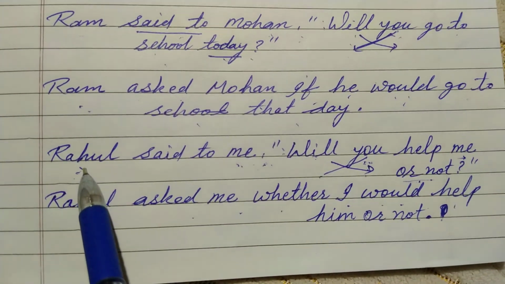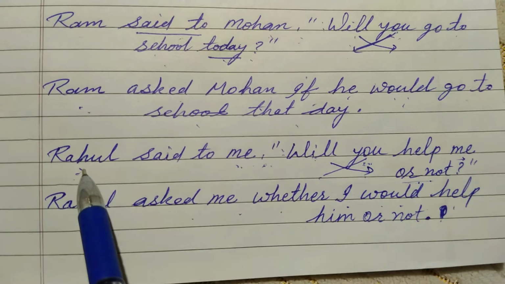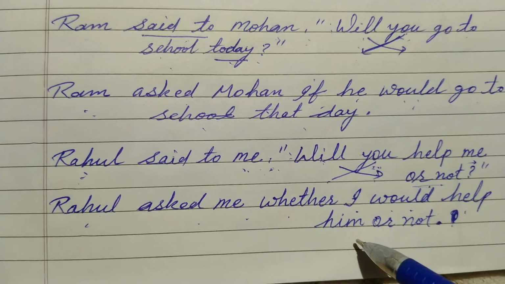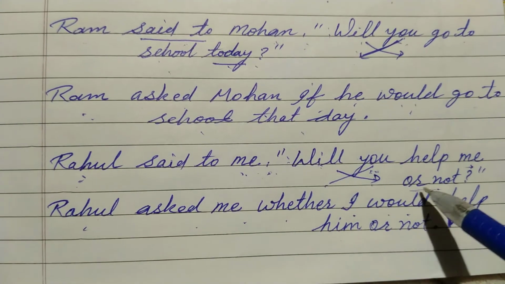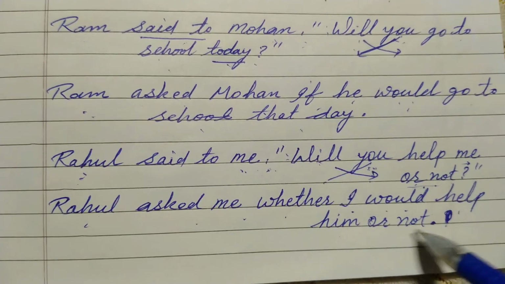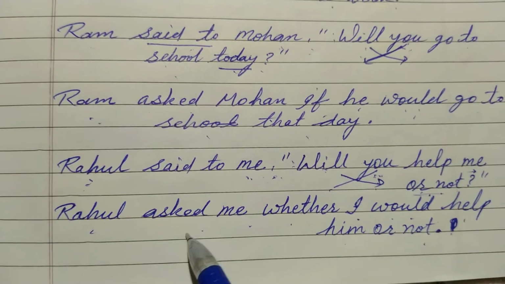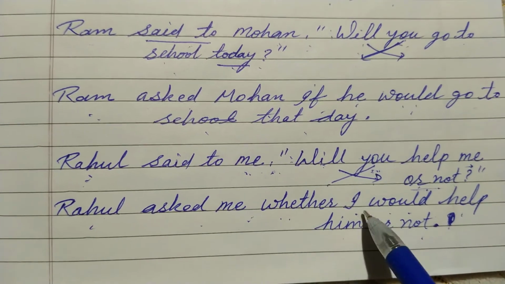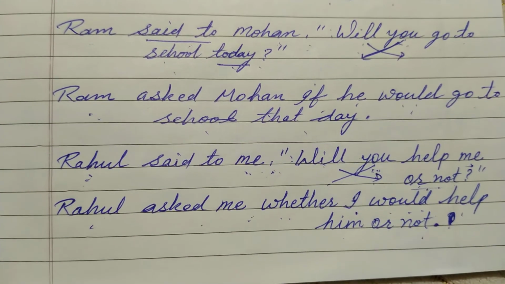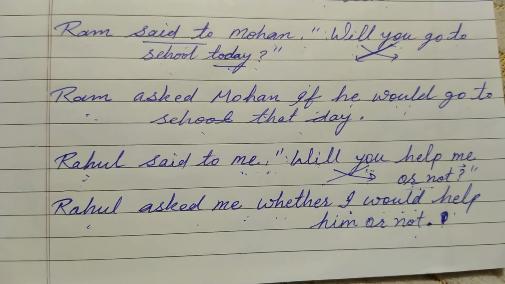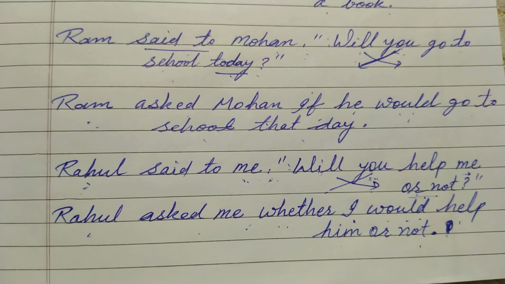The objective case of he is him. And or not will remain the same. So: Rahul asked me whether I would help him or not. I hope that you have understood, and see you in the next video with more examples.